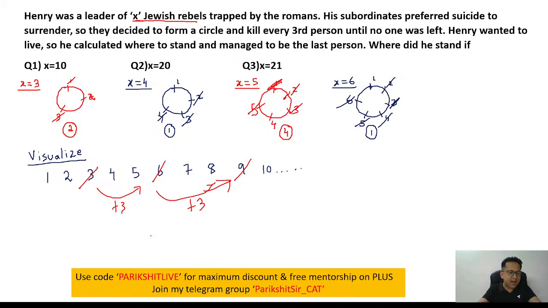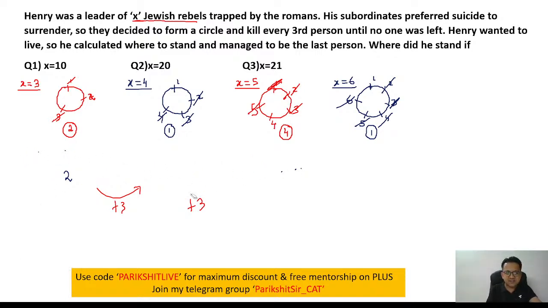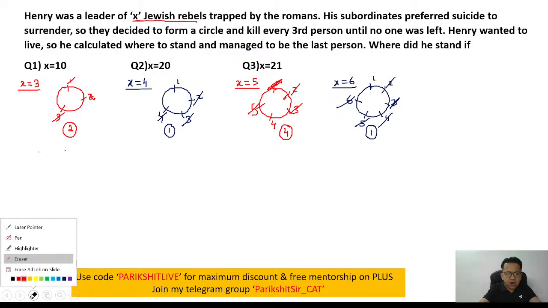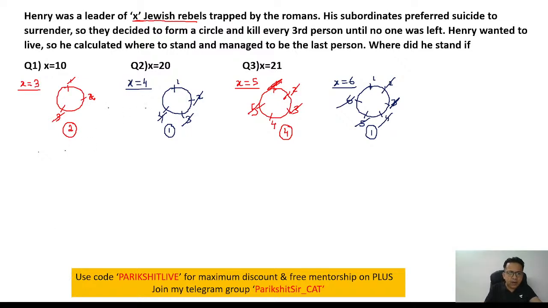Let's try to apply the same funda in the circles. So initially, if you see, your answer is 2. What will happen if you do a plus 3? If you do a plus 3, your answer should have been 5. That's it. Your answer should have been 5.